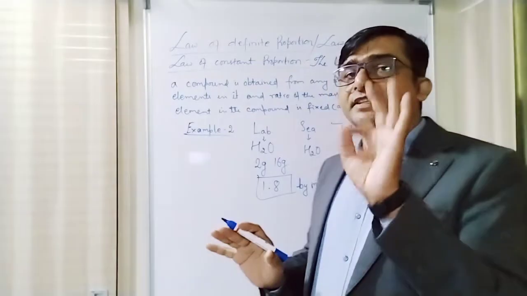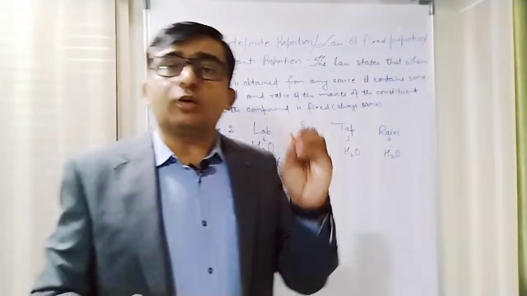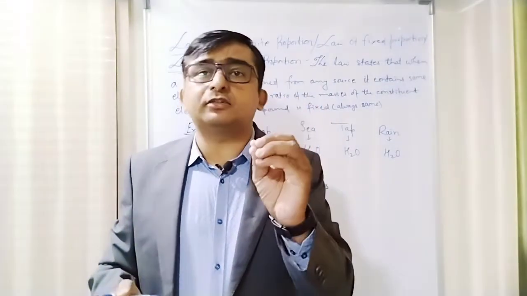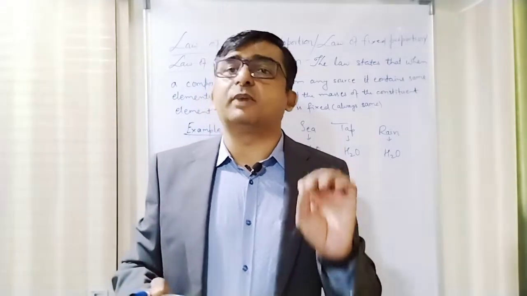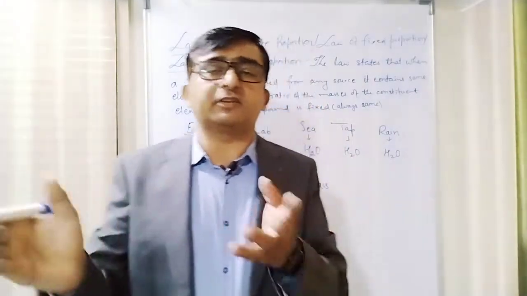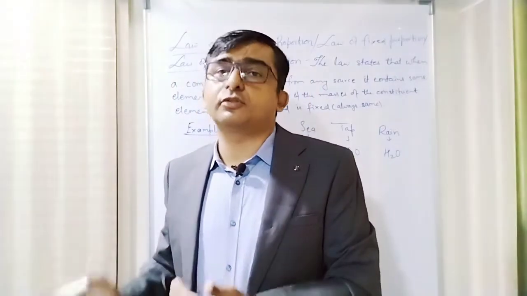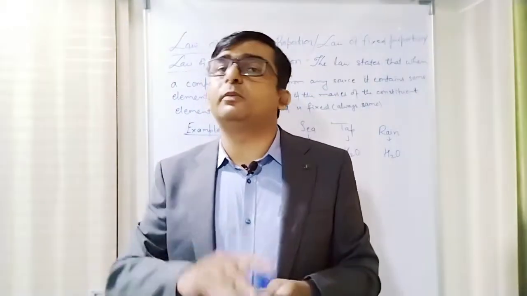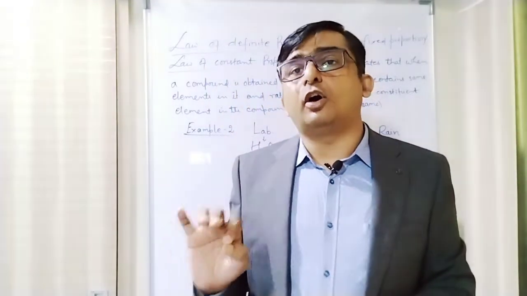Okay, once again I tell what the law is. The law says that you will always obtain any compound from any source, but you will find the same elements present in it, and the ratio of the masses of the two elements, or whatever 3 elements are there, that could be 3 elements, so the ratio of the masses of the constituent elements in the compound will always be fixed. That's never going to change. This is called the law of definite proportion. Now we'll see the third law, that is the law of multiple proportion.